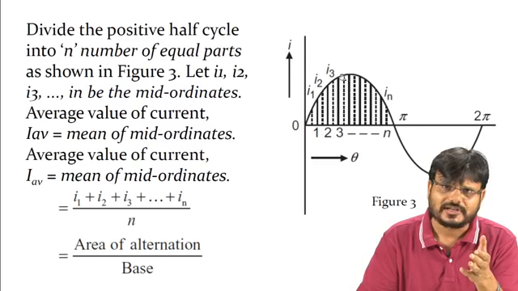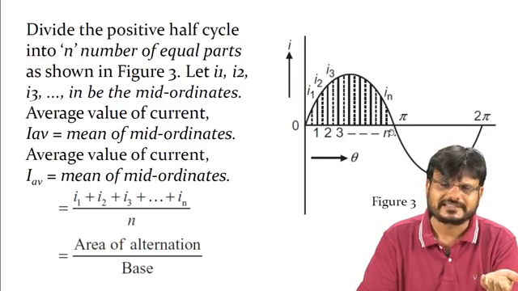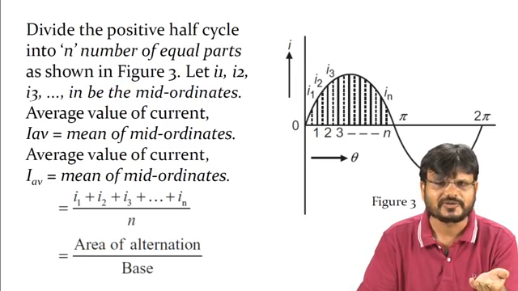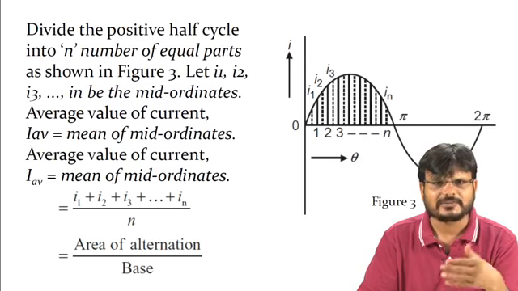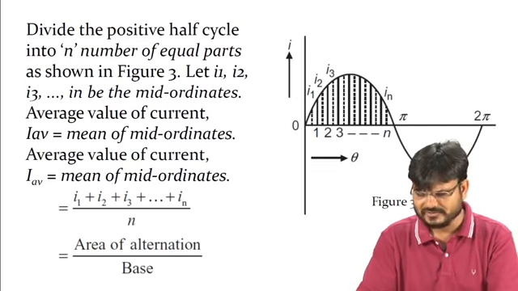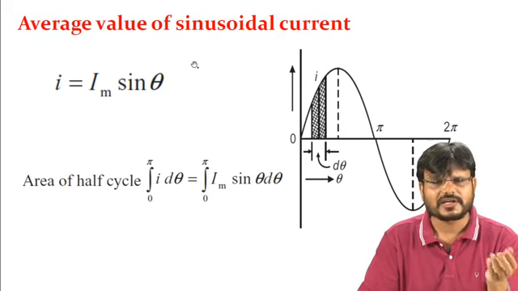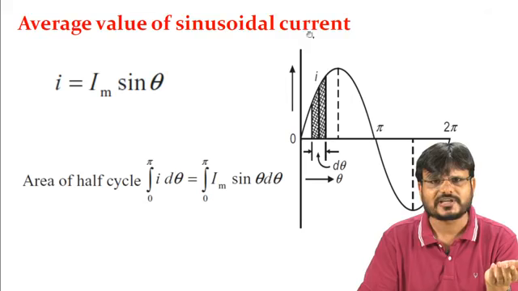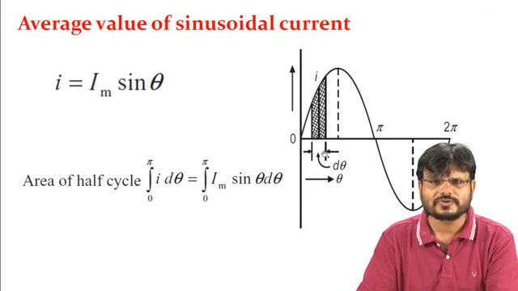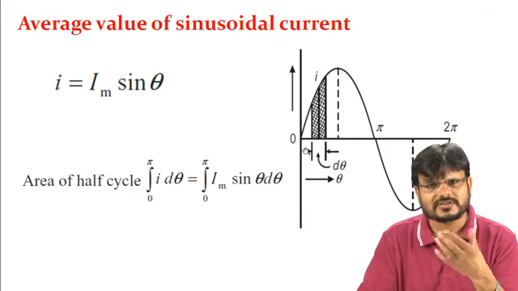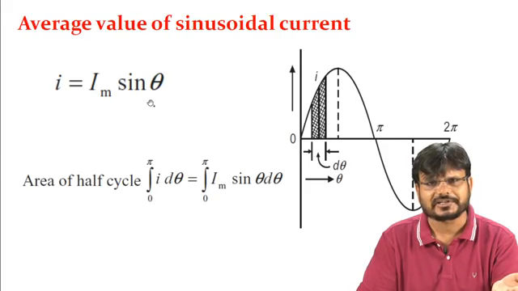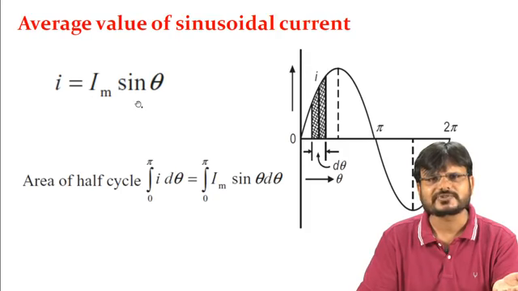Suppose this is the area of a strip, then you integrate from 0 to pi. With the help of integration, you can find the area of this half cycle and divide by the base value. Then you can find the average value. Now you have to find the average value of a sinusoidal current. As you know, the equation of this sinusoidal current can be written as I equals Im sin theta.